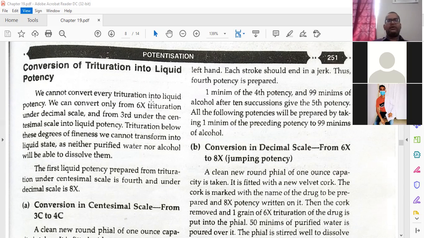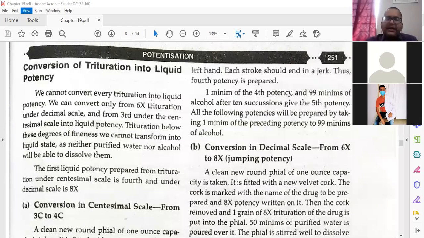So what stage is this? Conversion of trituration into liquid potency, page 251. Just conversion. We made, in the centesimal scale, from crude drug 1C, then from 1C we made 2C, then from 2C we made 3C.